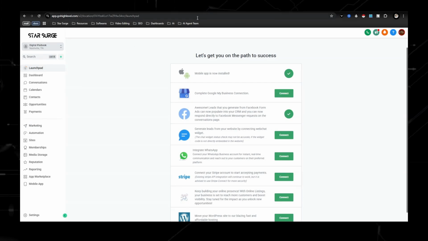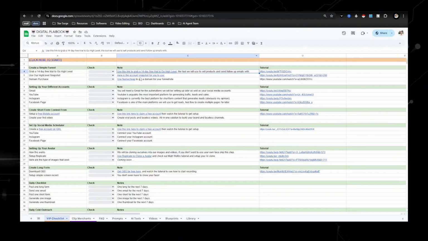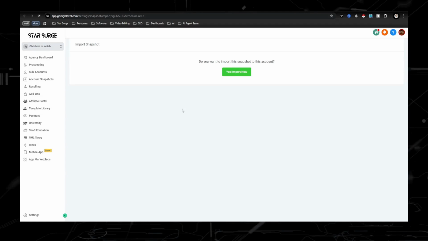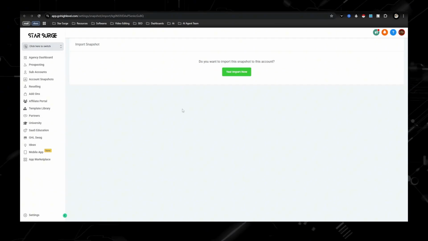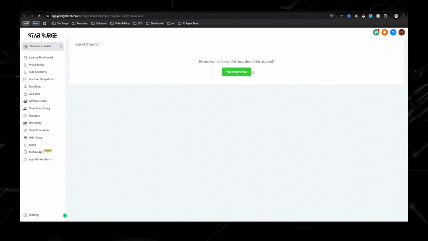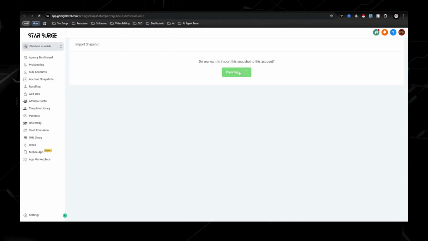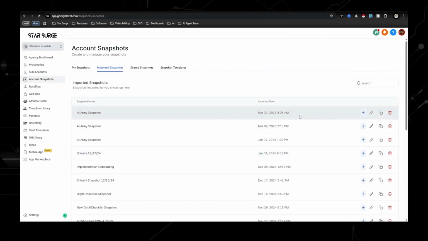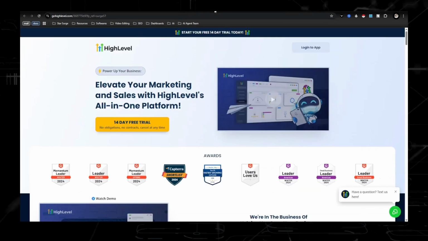Now, the screen that I just showed you right here, which says import. So that is if you're going down here through the checklist, it says, click here for a snapshot. A snapshot allows you to import everything that I'm using inside of my business. As far as my funnels, email automations, you'll have access to all of that. All you have to do is import, and then it would import everything into your account. Now, I'm not going to do that because once I hit import, it's going to take you to right here. You'll just import that by hitting create new account, but I'm not going to do that because I already have an account.